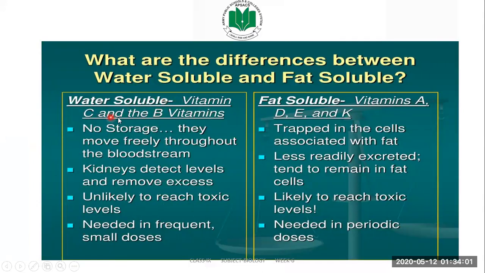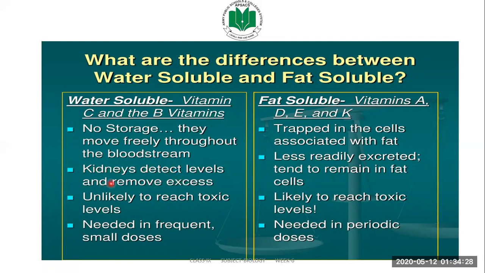Water soluble vitamins include vitamin C and vitamin B. We have discussed only vitamin C here. Fat-soluble vitamins are vitamin A, D, E, and K, and we have learned only vitamin A and D in our course. Water-soluble vitamins are not stored in our body. They move freely throughout our bloodstream because they are dissolved in blood fluids, such as water and blood.